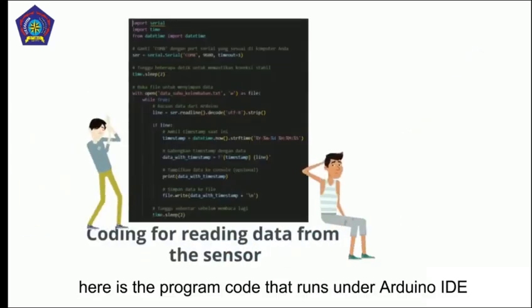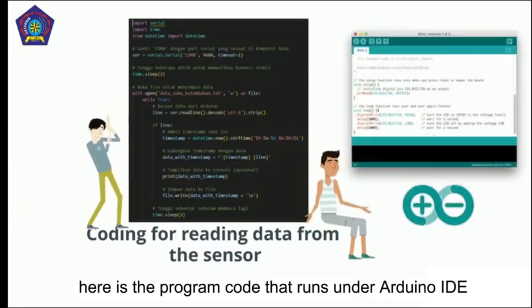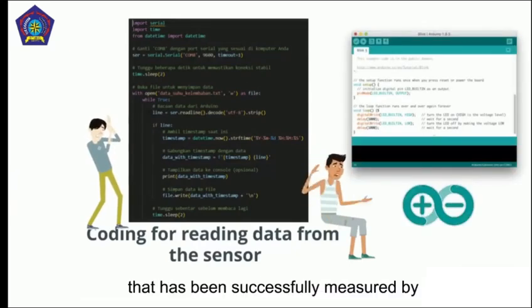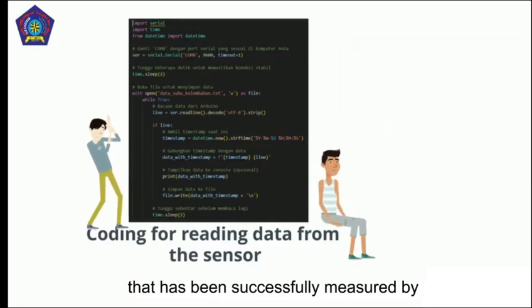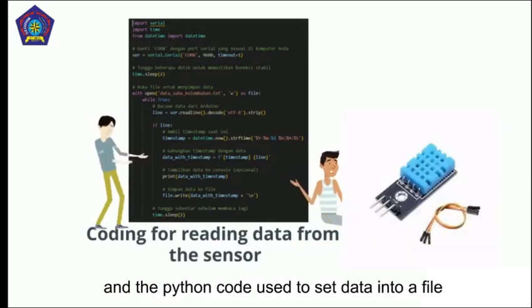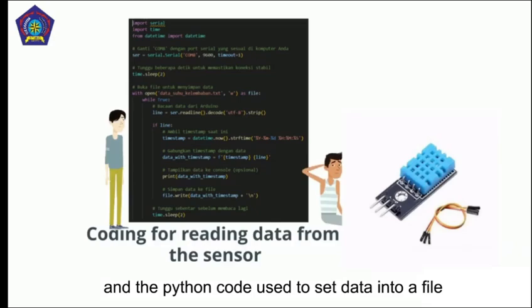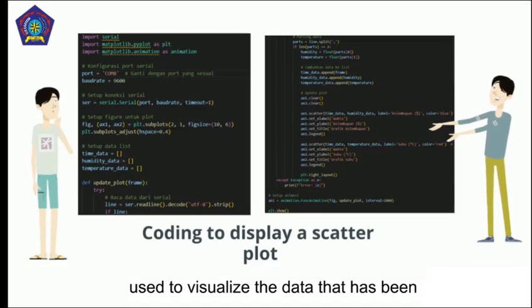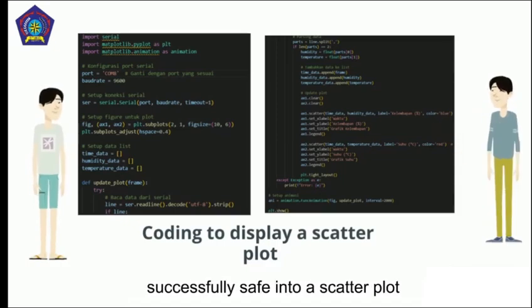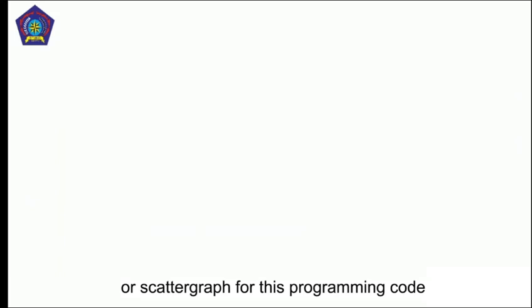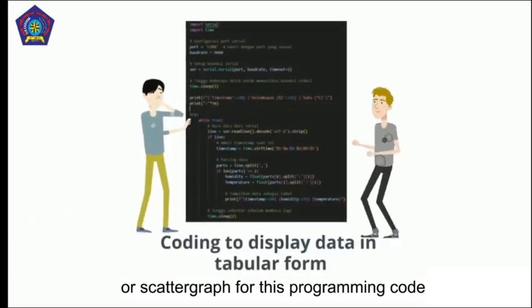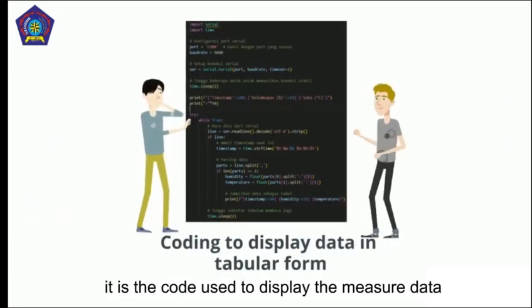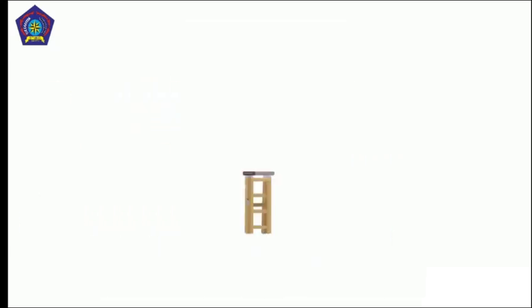Here is the program code that runs on the Arduino IDE for reading data that has been successfully measured by the sensor, and the Python code used to save the data into a file. Next is the programming code used to visualize the data that has been successfully saved into a scatter plot or scatter graph. For this programming code, it is the code used to display the measured data in tabular format.